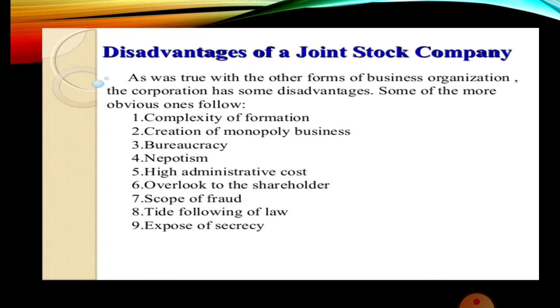Management oligarchy. A few rich persons may secure control over the affairs of the company. Thus, the management of the joint stock company might become oligarchic in character. Oligarchic means a small group of people having control. If they are rich, they will dominate the other members, and they will be holding all the shares in their hands. As a result, the people who have a smaller contribution will be suppressed by these people. So that is oligarchic management.